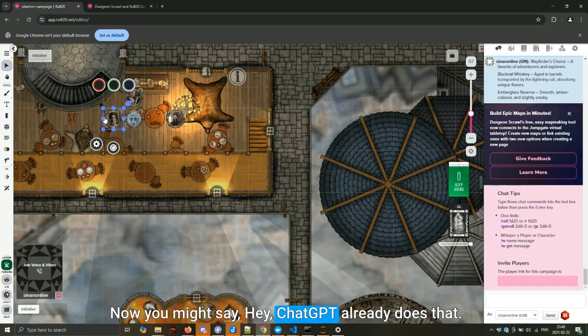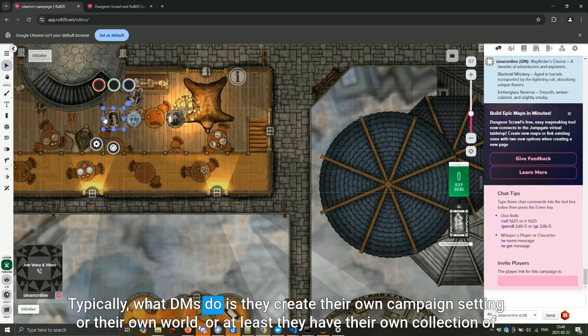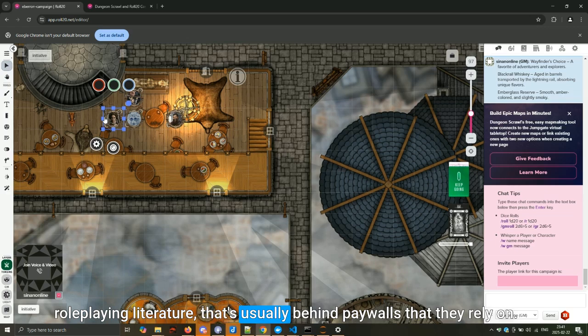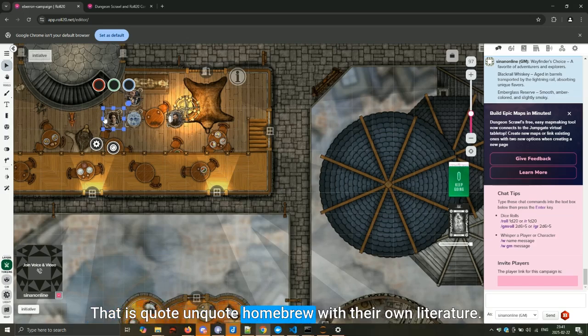Now, you might say, hey, ChatGPT already does that. Not exactly. ChatGPT does generic characters that are relevant to the entirety of the tabletop role-playing world, or specifically D&D. Typically, what DMs do is they create their own campaign setting or their own world, or at least they have their own collection of role-playing literature that's usually behind paywalls that they rely on. Eberron is a very specific campaign setting like this. DMs really have this need to generate characters on the fly that are relevant to their setting, that is, quote-unquote, homebrew with their own literature.